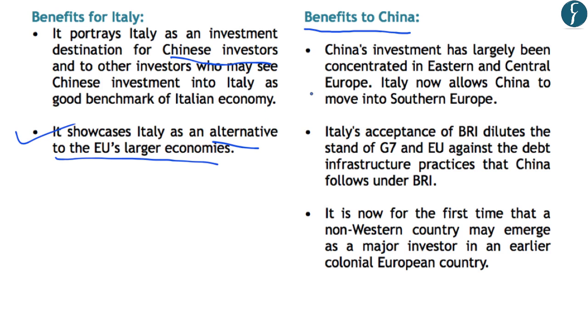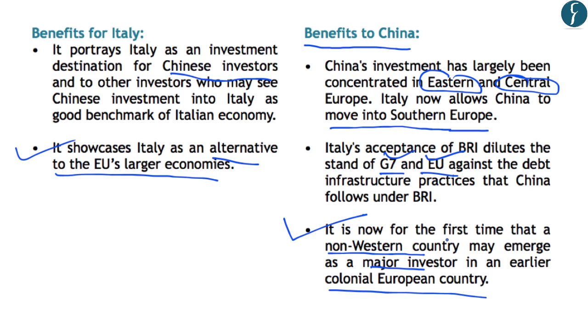Further, the benefits to China are that Chinese investments regarding the BRI have largely been concentrated in Eastern and Central Europe. So if Italy allows the Chinese investments now, the Chinese investments will now move into Southern Europe also. Further, you should note that the G7 and the EU countries have been against the debt infrastructure practices of China. However, if Italy accepts this initiative of BRI of China, this will dilute the stand of the G7 countries and the EU countries, and this is likely to be beneficial for China. And also the investment of China in Italy is for the first time being seen as a non-Western country emerging as a major investor in an earlier colonial European country.